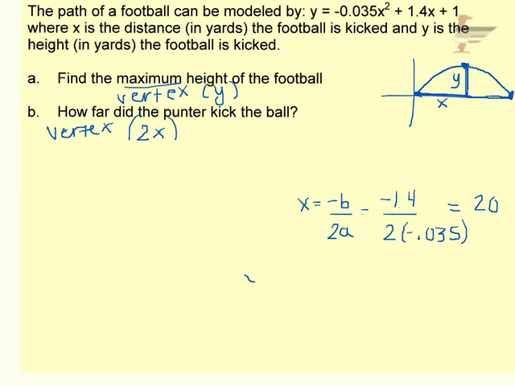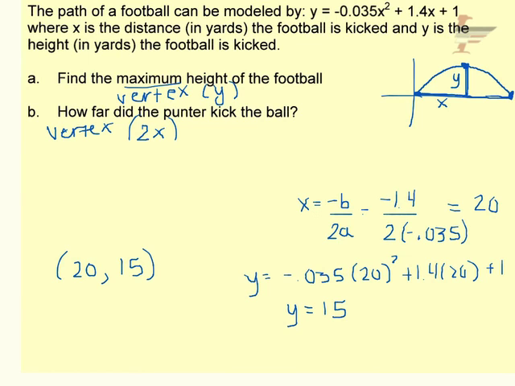And x equals 20, and then y is going to be replacing all of the x's with 20, and y is 15. So my vertex is (20, 15). So that means I have a maximum height of 15 yards. And it went over 20 and 20 again, right? So my punter kicked the ball for 40 yards. So pretty slick, all the things that nice vertex will tell you.